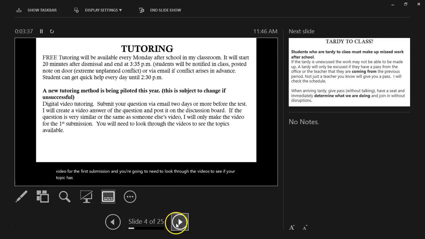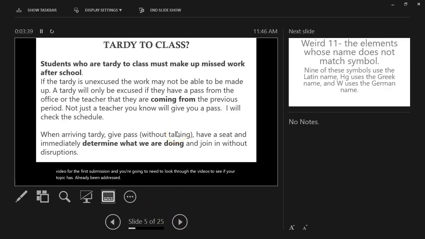Students who are tardy to class must make up any missed work after school. If the tardy is unexcused, it's possible I'm not going to let you make it up. So make sure you don't come late to my class. A tardy will only be excused if you have a pass from an office or a teacher that you're coming from the previous period, not just a teacher you know that will write you a pass because you're friends.